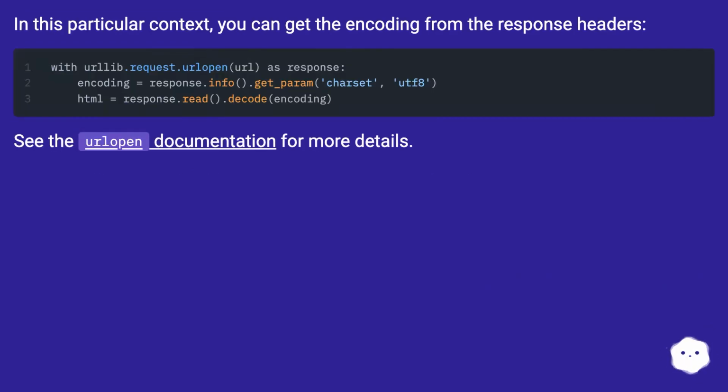In this particular context, you can get the encoding from the response headers. See the urllib documentation for more details.